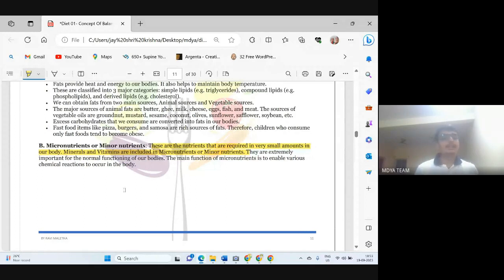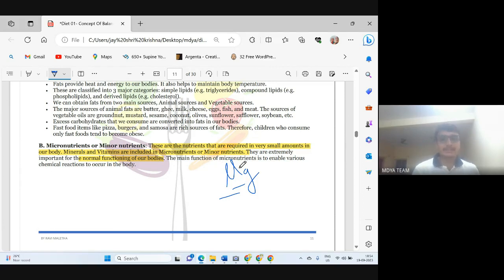Micronutrients are needed in very small amounts, but are very important for normal functioning of our body. As I gave the example of iron, it is required in very small amounts, in micrograms, not even milligrams. Microgram is a very small unit, smaller than gram, then milligram, then microgram. We require iron in micrograms, but iron is very important. We already saw the consequence of iron deficiency anemia.